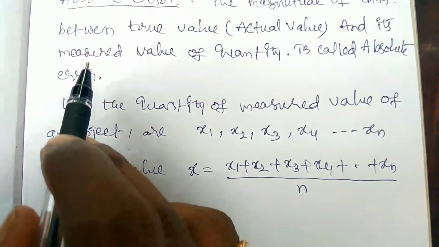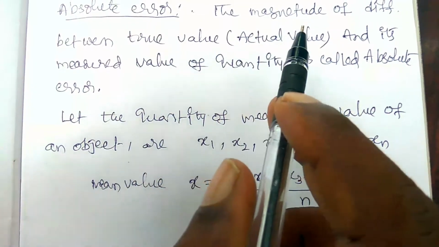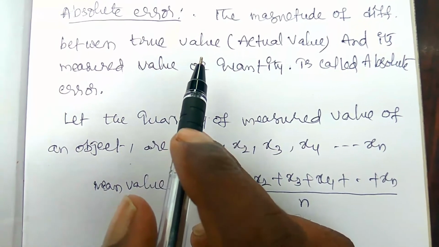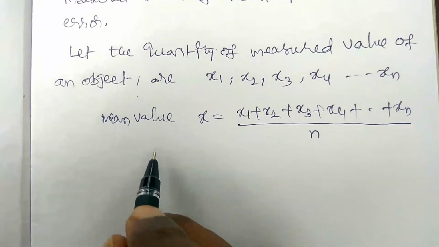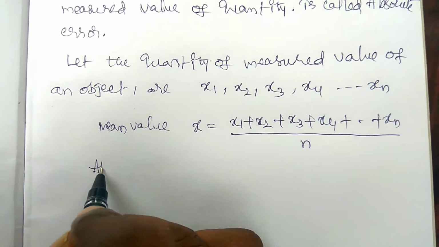This is the mean value of the measured value of the quantity. So now we have to find the absolute error. Absolute error is the magnitude of difference between the true value and the measured value.